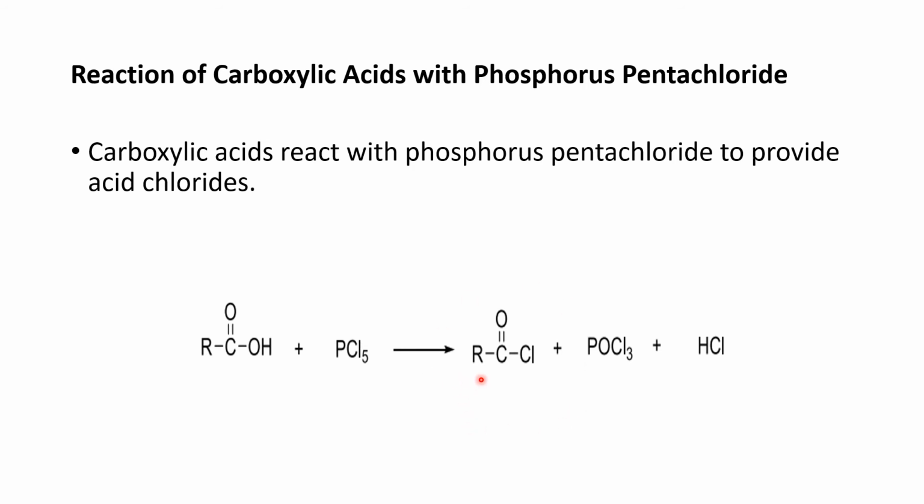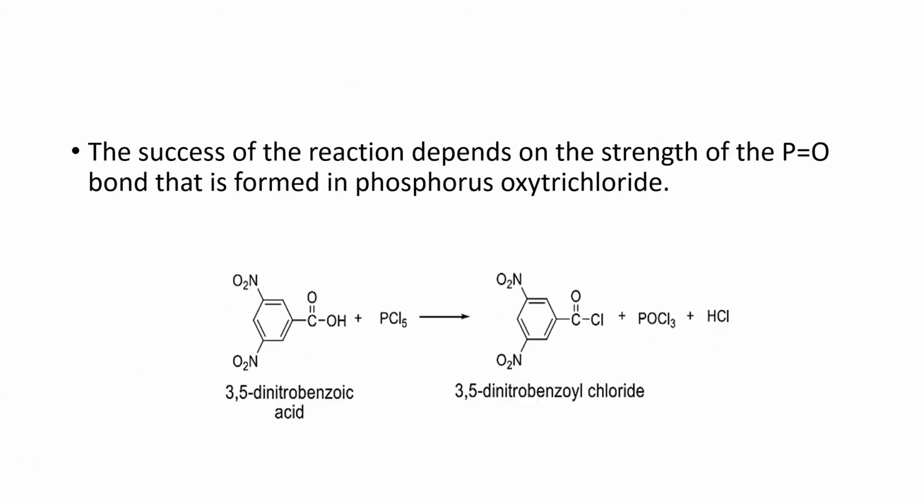In addition to this acid chloride, there is the formation of POCl3. In addition to this POCl3, there is also the formation of HCl. So we can say this reaction is a useful source of HCl and POCl3 in addition to acid chloride. Okay, now we're moving ahead. Here, students, there are a few points regarding this reaction.